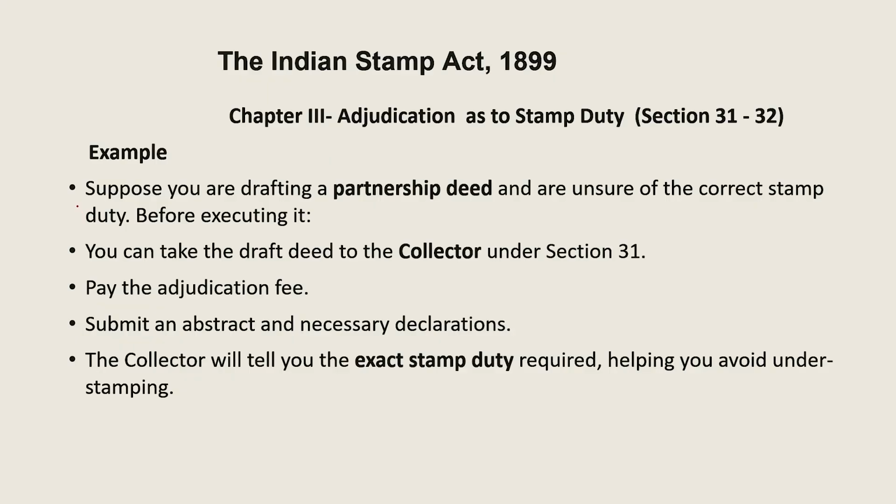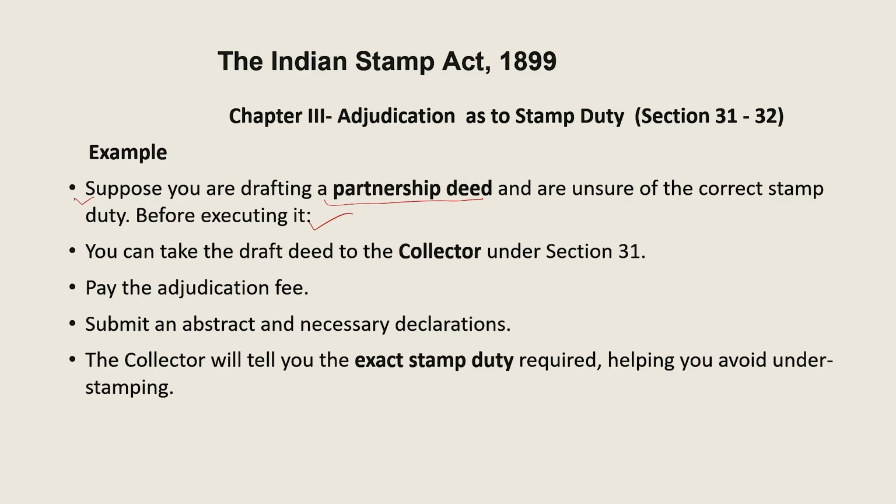Now let us take one example for this also. Suppose you are drafting a partnership deed and you are not sure what the correct stamp duty is before executing it. What do you do? As per the provision of section 31, you can take the draft deed to the Collector and pay the adjudication fees, submit the abstract and the necessary documents, and then the Collector will tell you the exact stamp duty required.